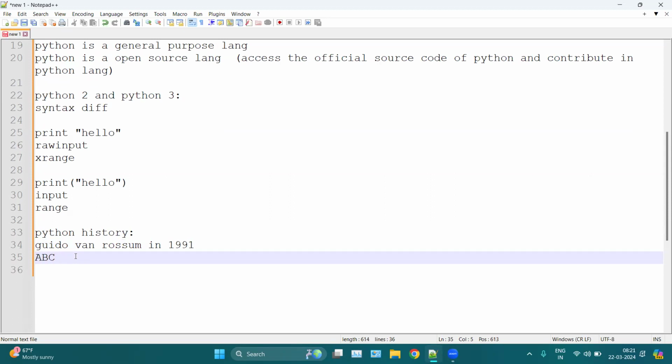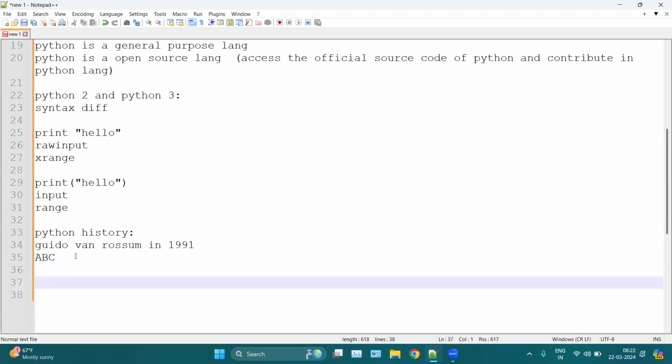Also, there is an irony behind the Python name. The inventor of Python was a fan of a popular BBC comedy show named Monty Python's Flying Circus. So he decided to pick the name from his favorite comedy show. That is why we have this name Python. Okay,